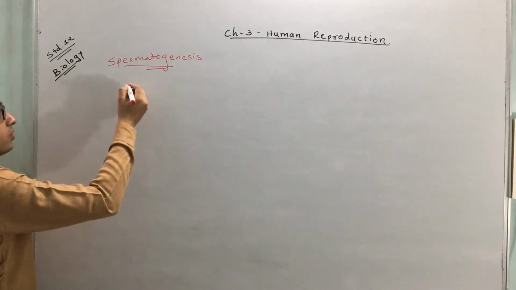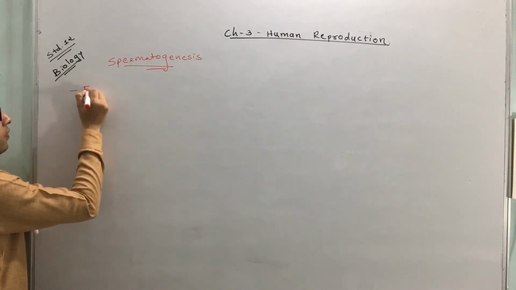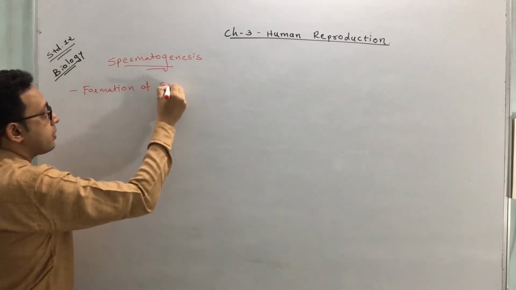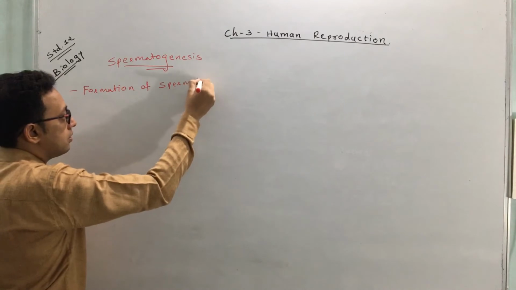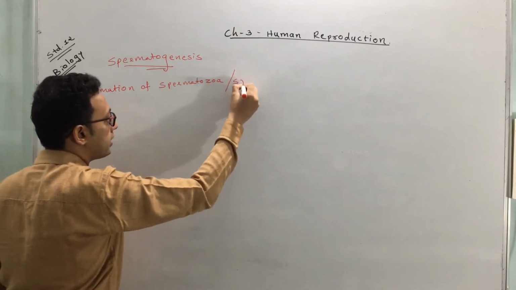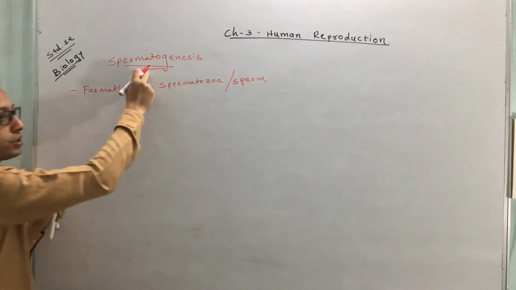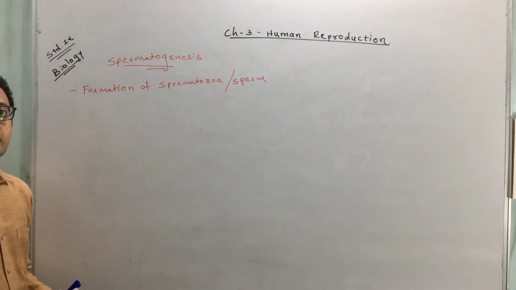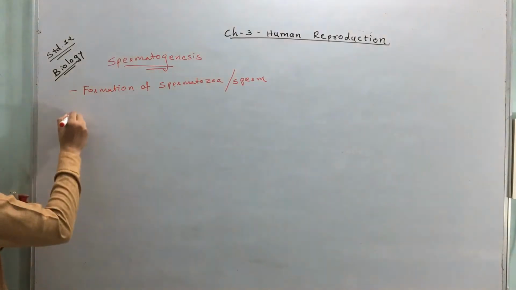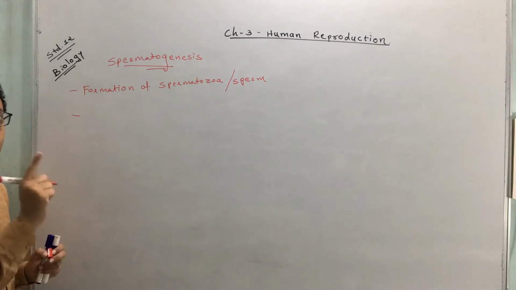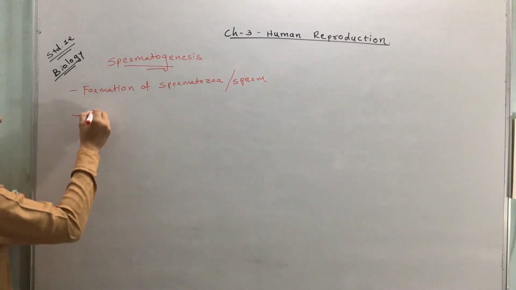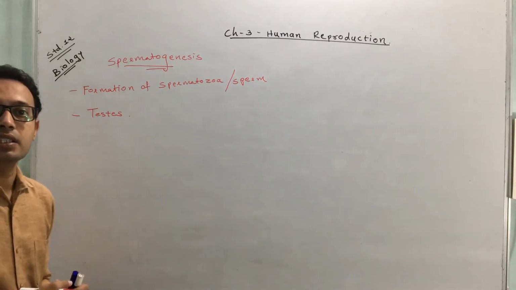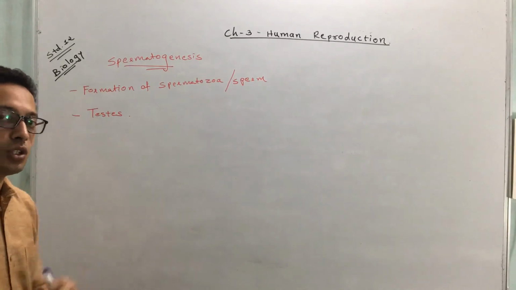Spermatogenesis. Spermatogenesis means formation of spermatozoa, or you can also call it sperm. The process of formation of spermatozoa or sperm is called spermatogenesis. The process of formation of sperm occurs in the primary male sex organ, so it occurs in testes. We have already discussed the structure of the testes.